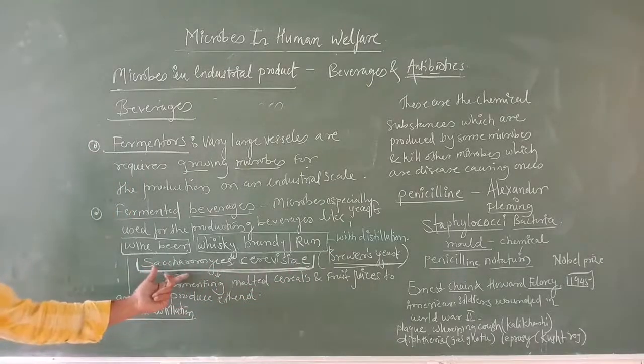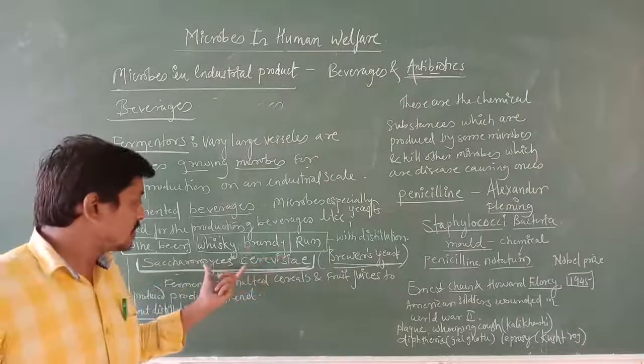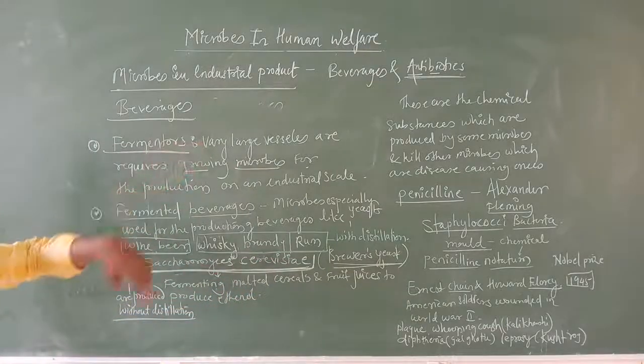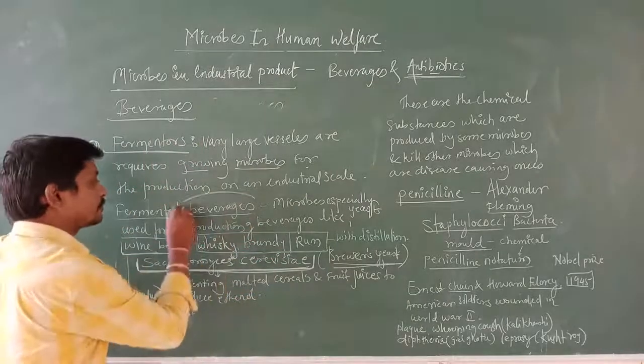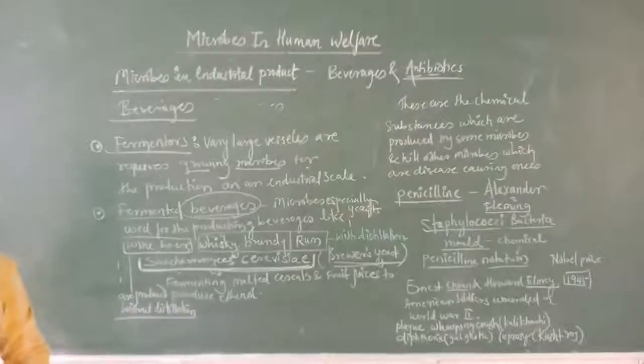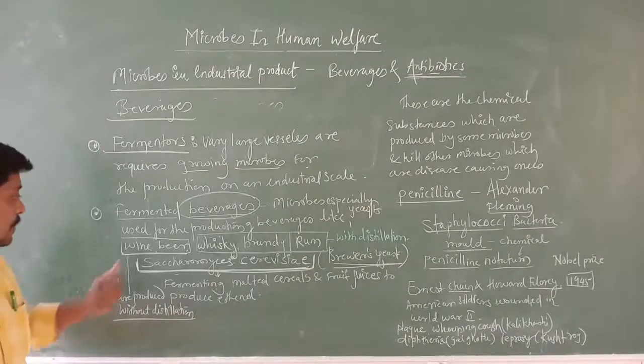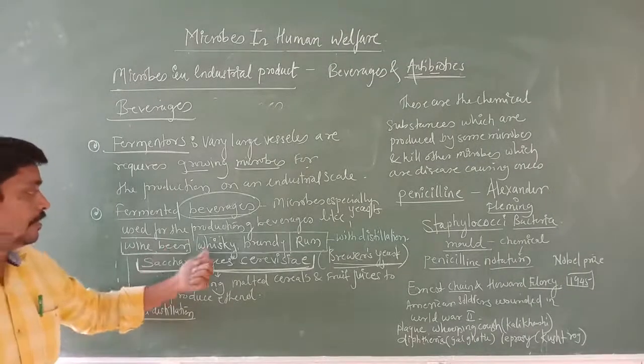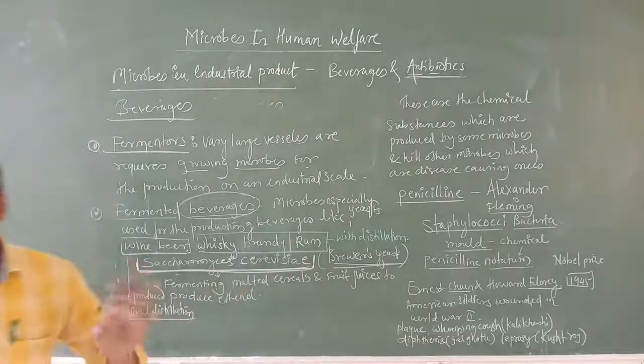I hope this is clear for you, right? You are familiar with Saccharomyces cerevisiae. It is used for the preparation of beverages. Beverages are nothing but wine, beer, whiskey, brandy, or rum.